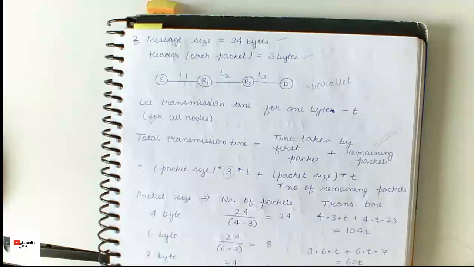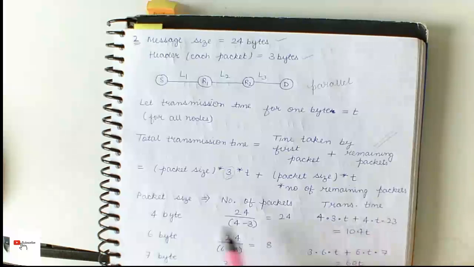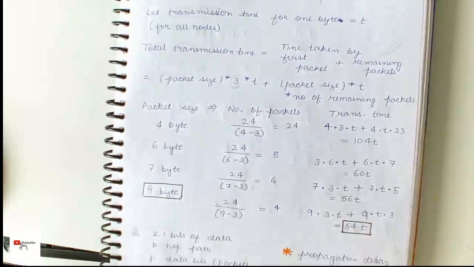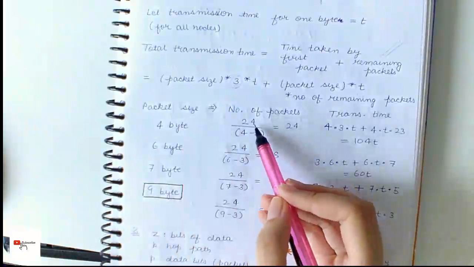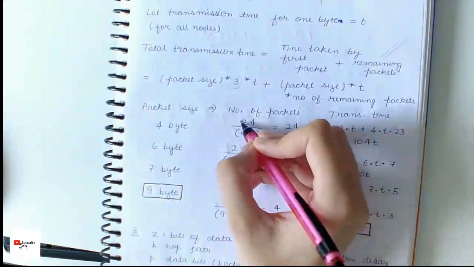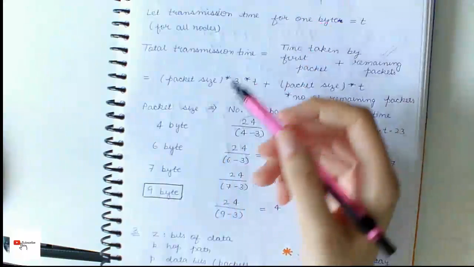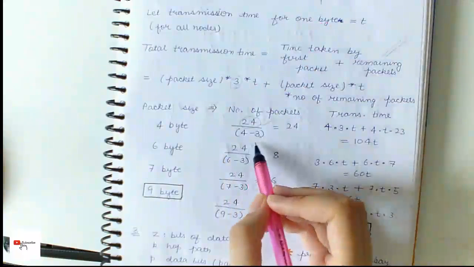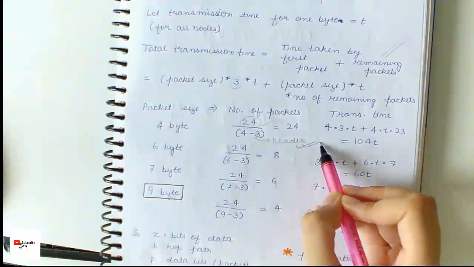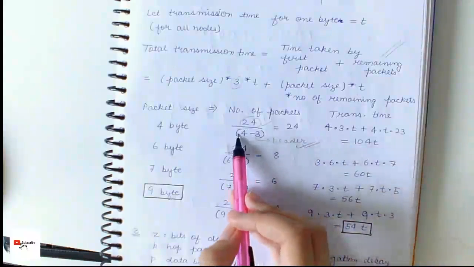So now we calculate the transmission time for each of the packet sizes given in the multiple choice. So for 4 bytes, the number of packets turns out to be 24 divided by 4 minus 3. Here 24 is the total size of the message, and 3 is the header. So we have to always subtract the header from the size of the packet.